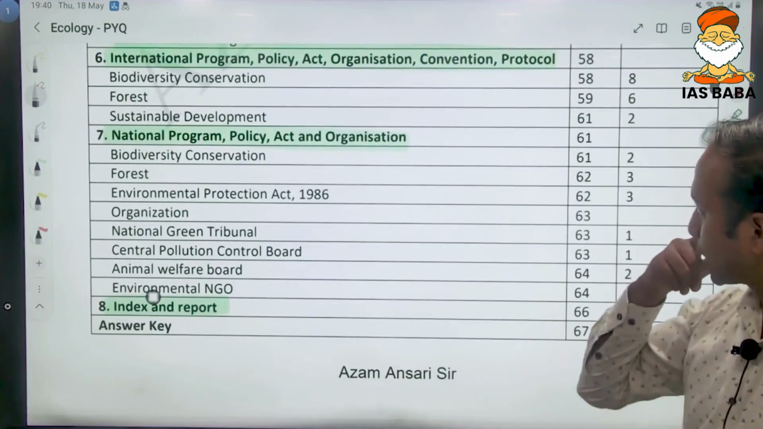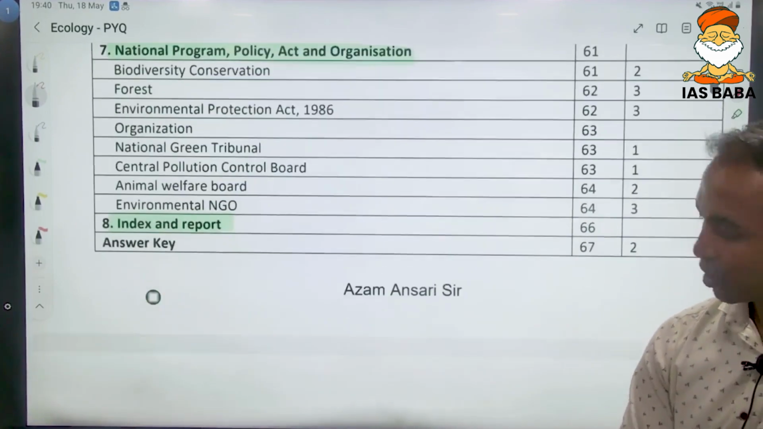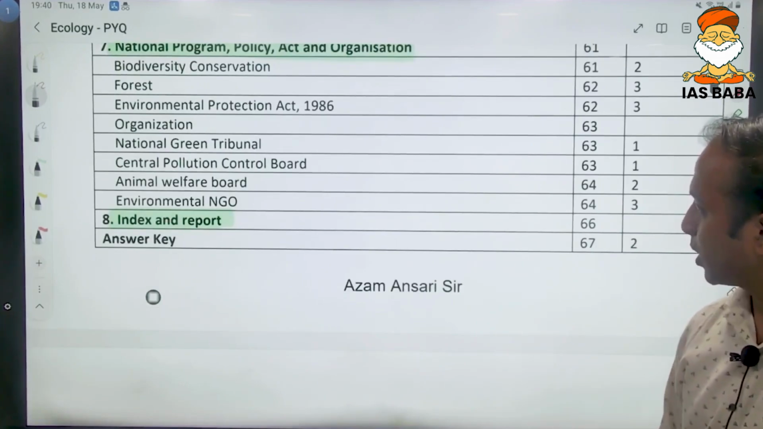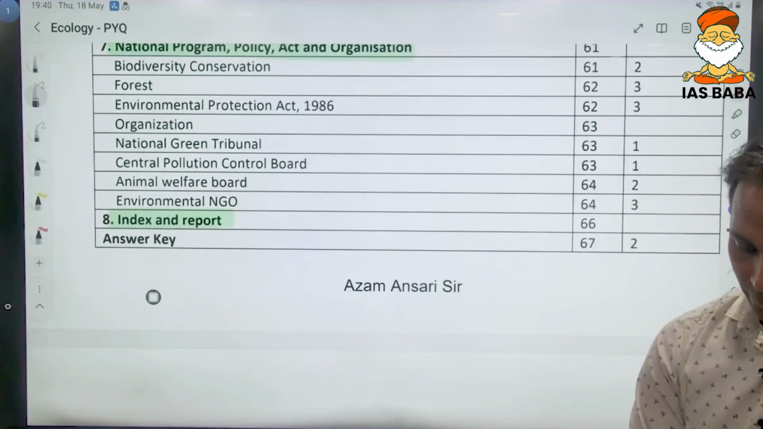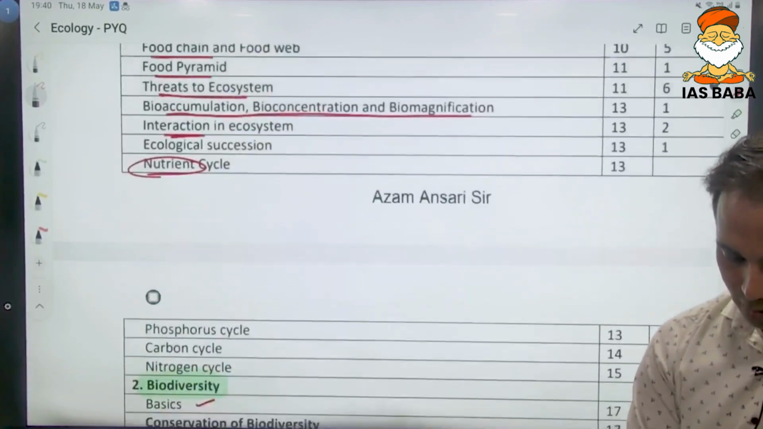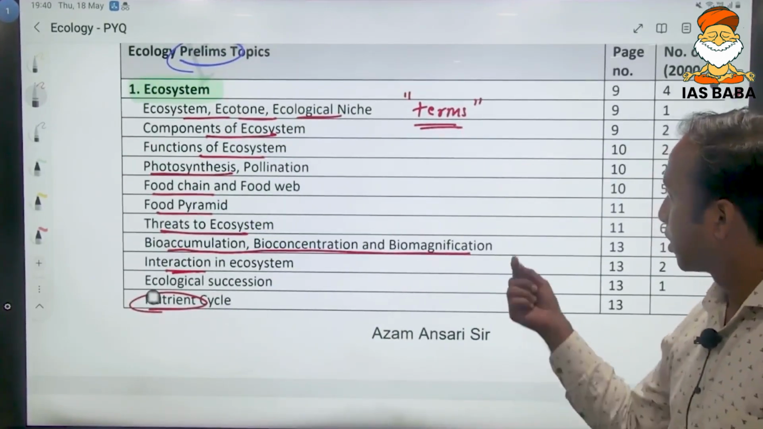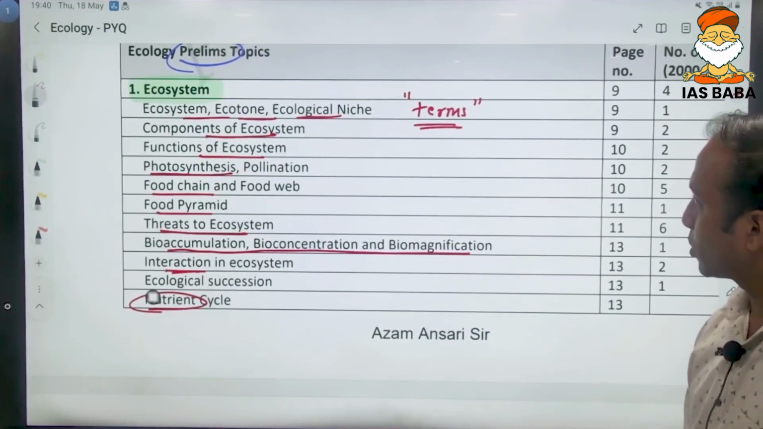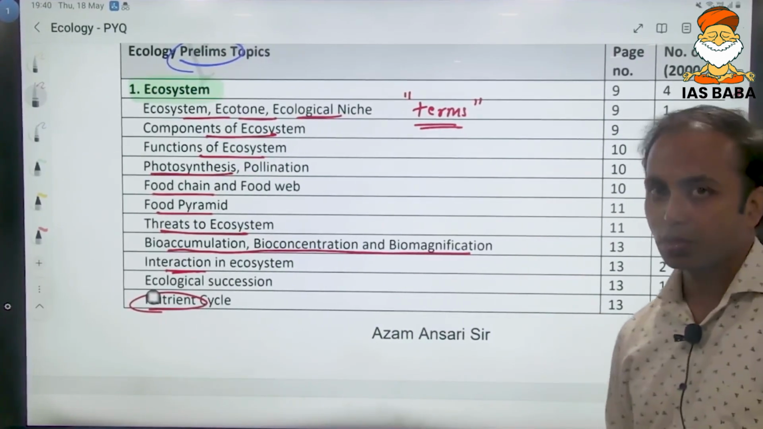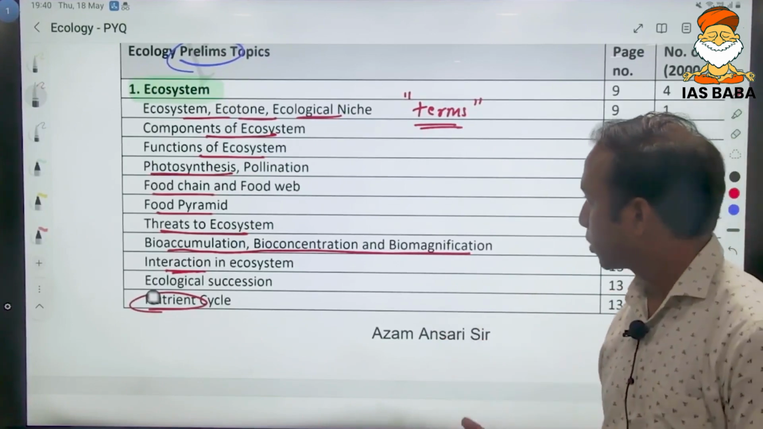So is the national program, policy, act, and organization. Miscellaneous topics like index and report are also being asked. And if you look into the various subtopics within it, you'll see topics like ecosystem, ecotone, ecological niche, components of ecosystem, functions of ecosystem, threats to the ecosystem.